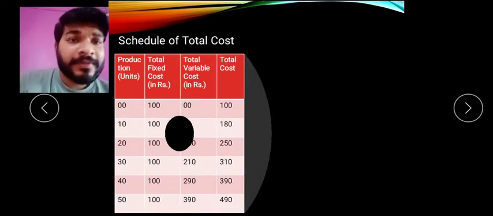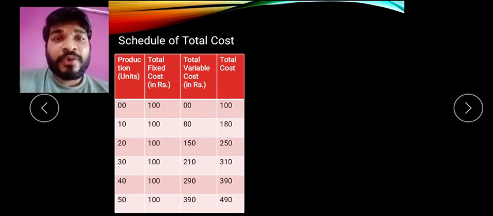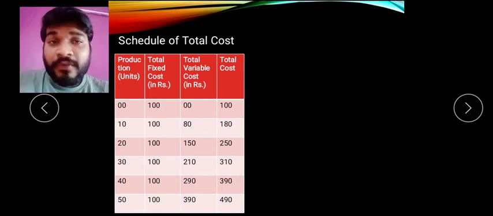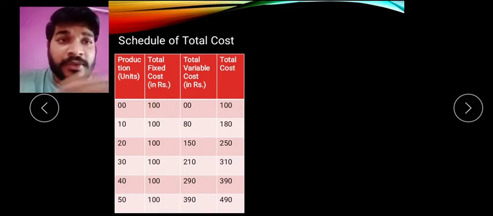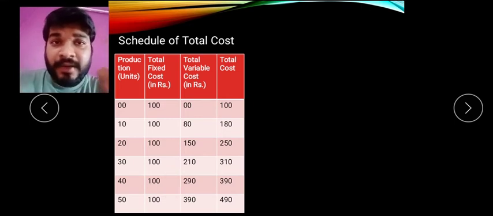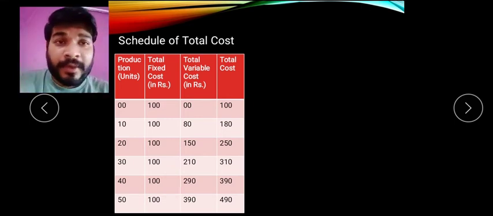So let's go with the schedule first. So here is the schedule for total cost. Now here are the four columns which are there: production, fixed cost, variable cost, and the total cost. Now we know the equation which we learned today in this lecture, that is total fixed cost plus total variable cost equals total cost. But before that we should know fixed cost is 100, which is the same, हमने जो previous lecture में fixed cost पढ़ा था उसके अंदर से लिया है.